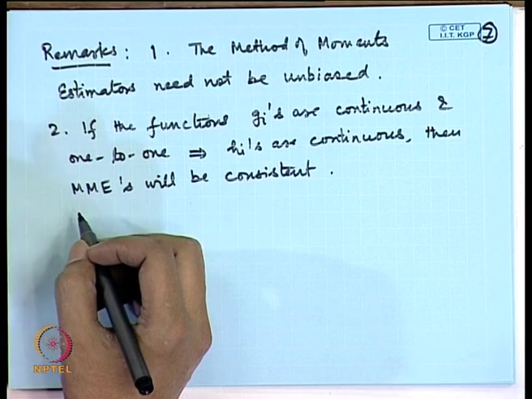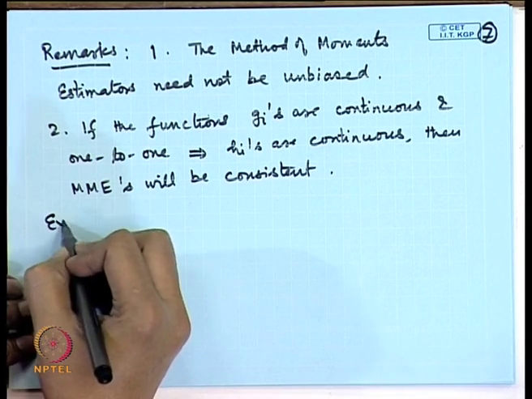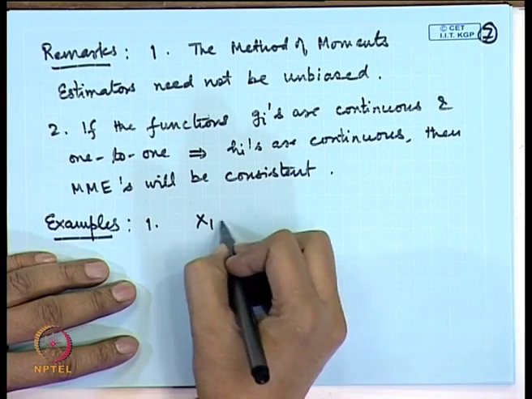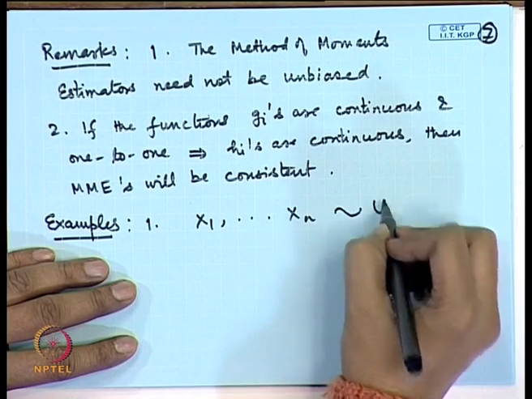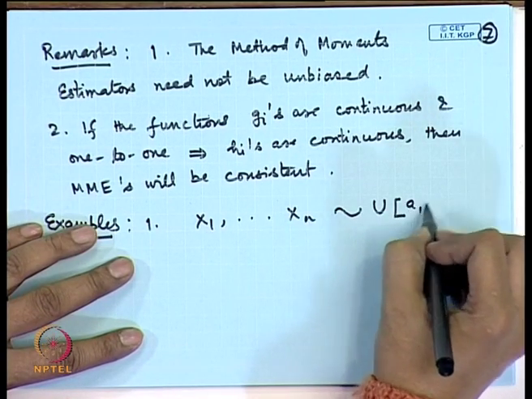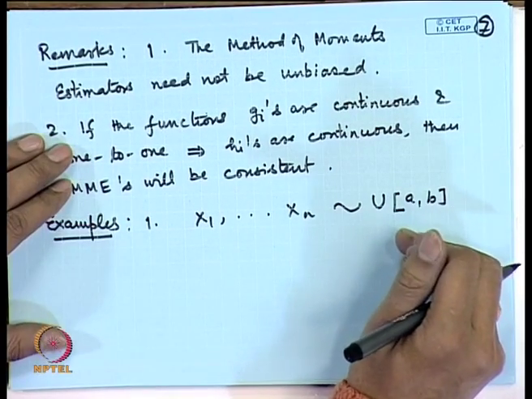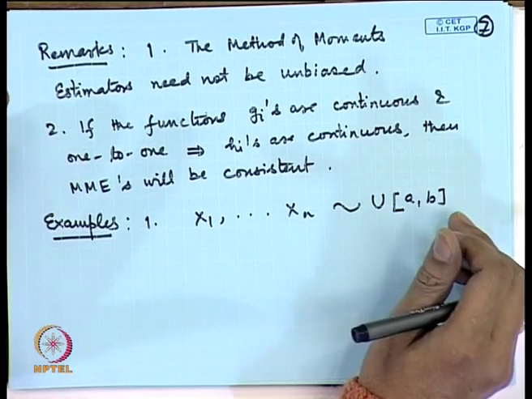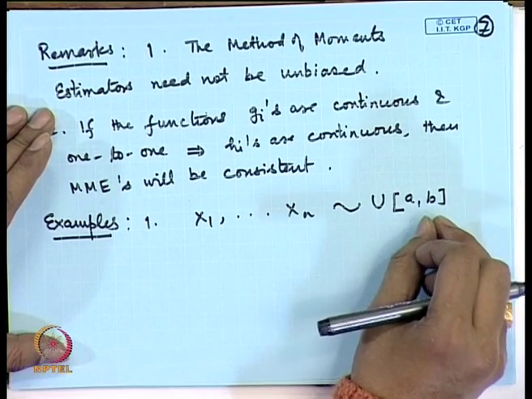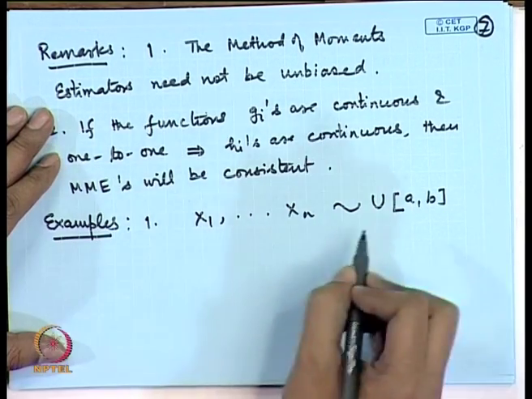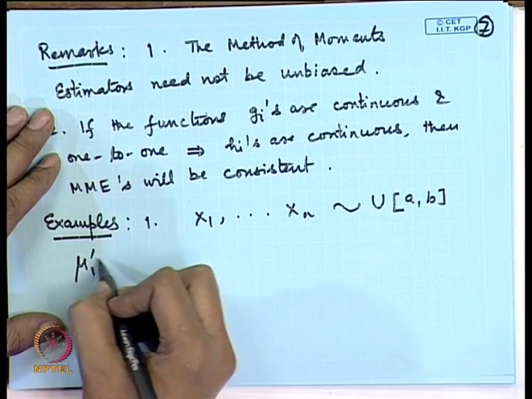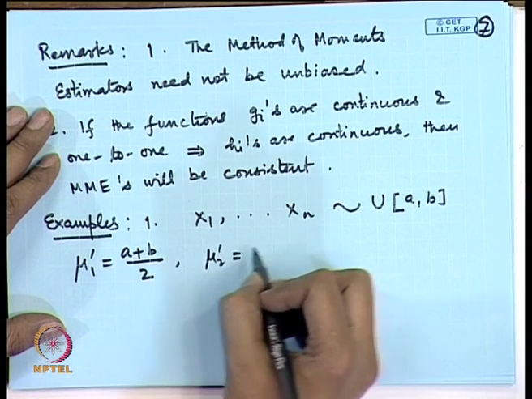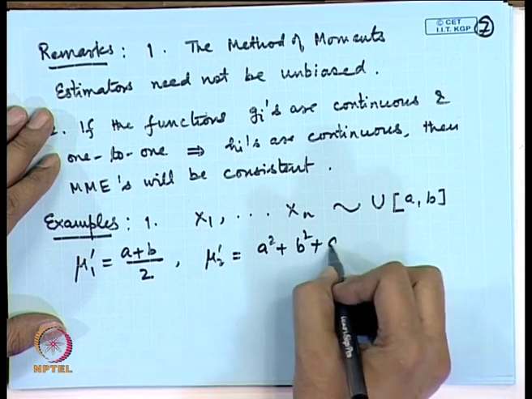Let us take up another case. Let us take say x1, x2, xn, a random sample from a uniform distribution say on the interval a to b. Again you may have different conditions, for example, it may be a one parameter situation, that means a may be known or b may be known or both may be unknown. So, I will consider the case when both a and b are unknown. So, that means we have two parameters. So, we write down the first two moments: the mean is a plus b by 2 and the second moment is a square plus b square plus a b by 3.